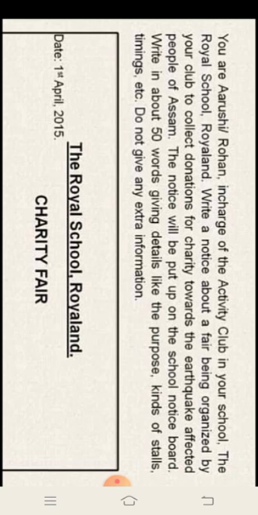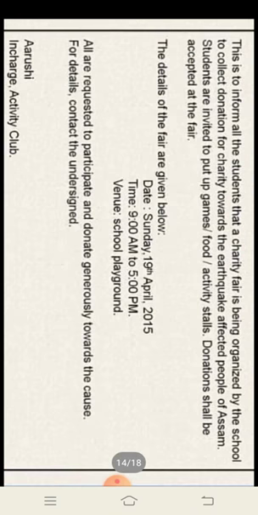Then our headline of the notice, then start the body of the notice. This is to inform all the students that a charity fair is being organized by the school to collect donations for charity towards the earthquake affected people of Assam. Students are invited to put up games, food, activity stalls. Donations shall be accepted at the fair.